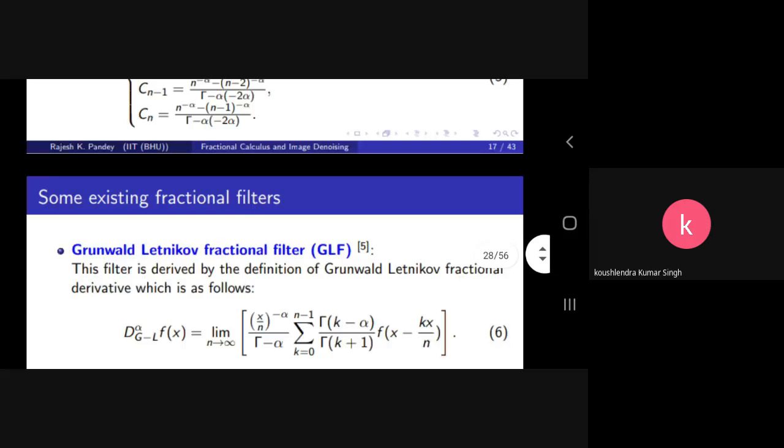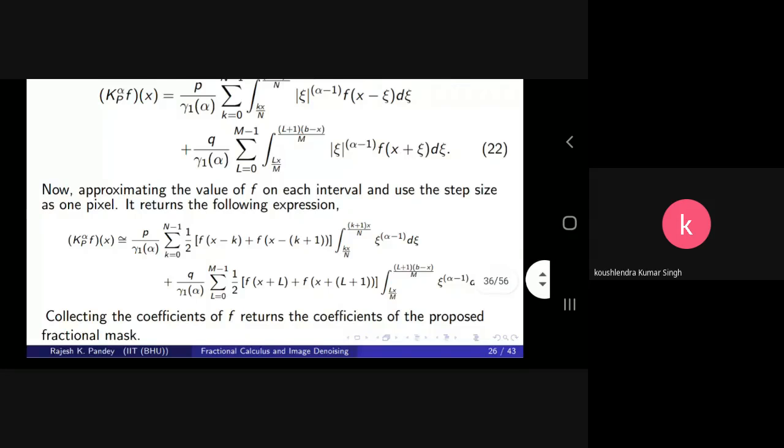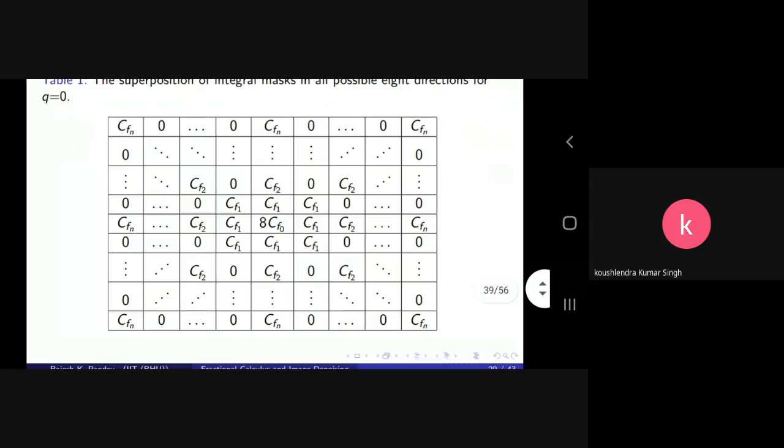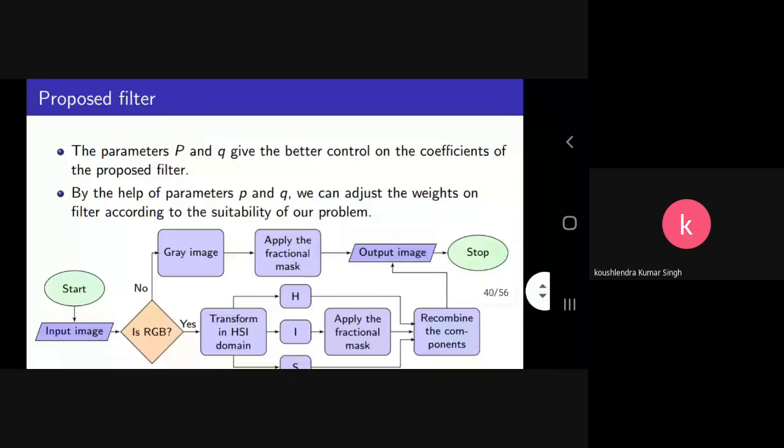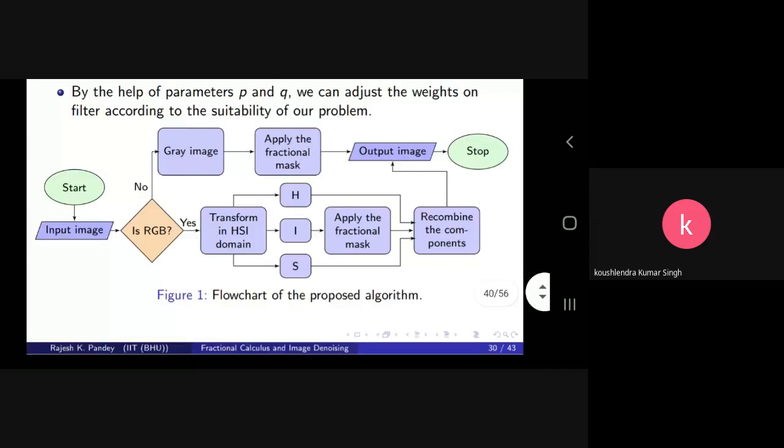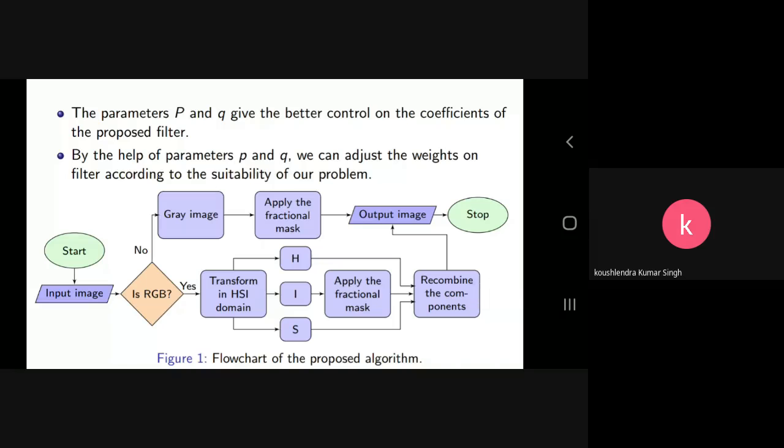Next is the flow chart of the algorithm that we use for image denoising. That is the input image, and then if it is not RGB, we go and apply the fractional mask on the gray image, and then get the output image.